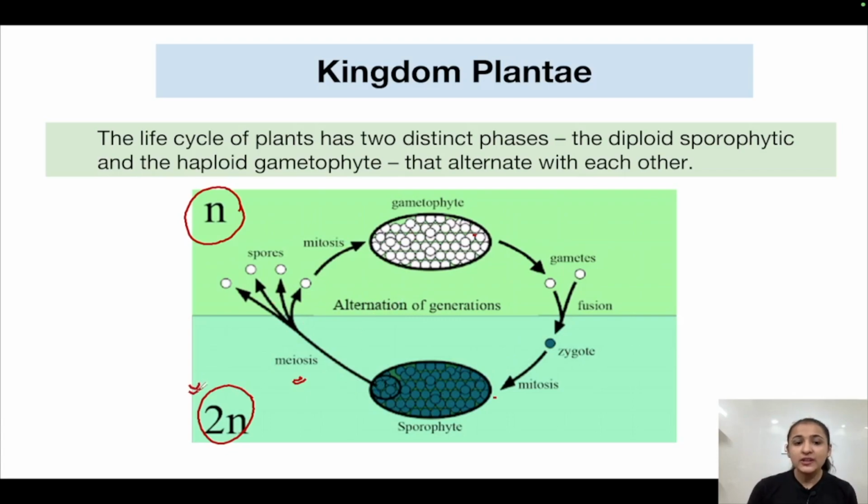The 2n generation is alternating with the n generation. The diploid generation is alternating with the haploid generation. This phenomenon is known as alternation of generations. The length of the diploid phase and haploid phase will vary depending upon the plant group. In bryophytes it would be different, in pteridophytes it would be different, in gymnosperms and angiosperms it would be different.